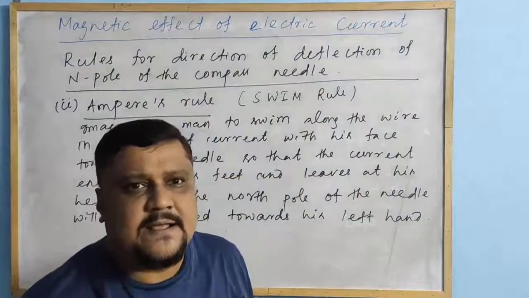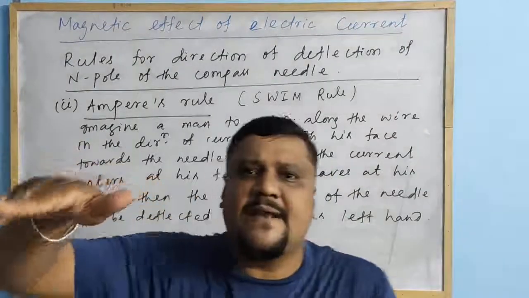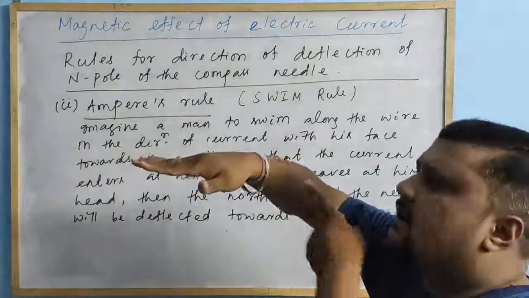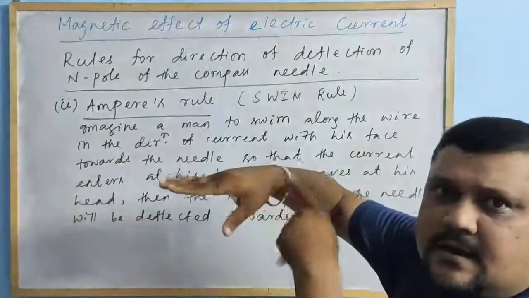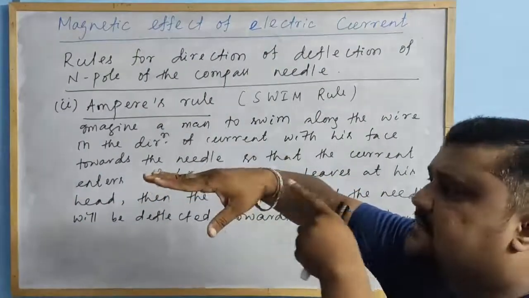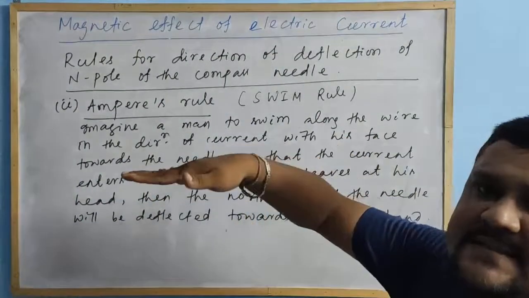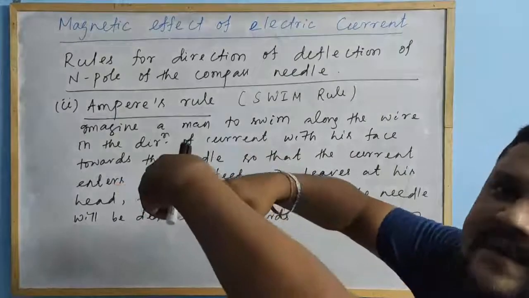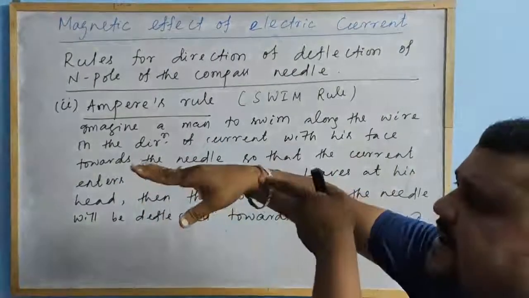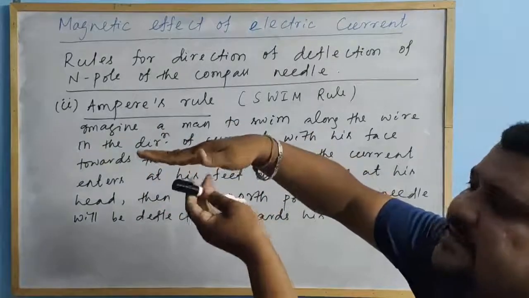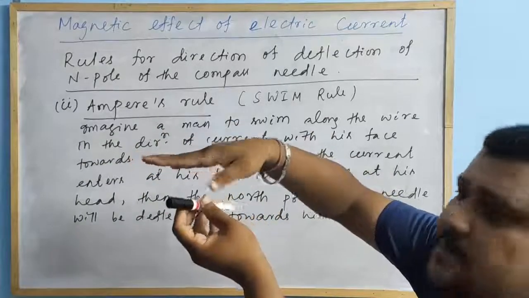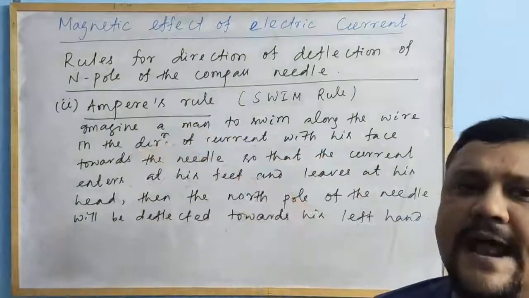If the current is reversed, from B to A, the man will swim like this with his feet and head. The current enters like this, the face is like this, and this is the left hand. So the north pole will deflect towards his left hand. Obviously the south pole will go towards his right hand.